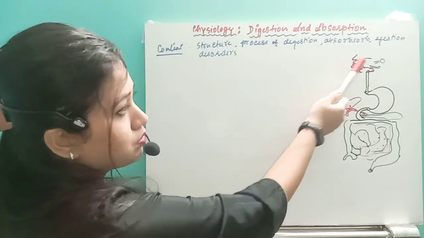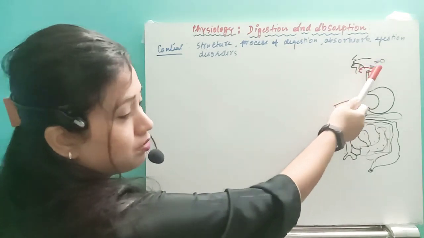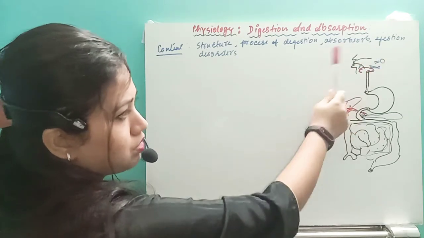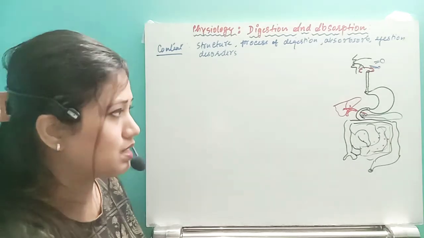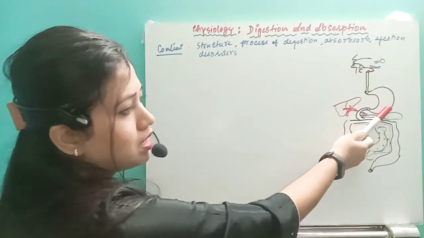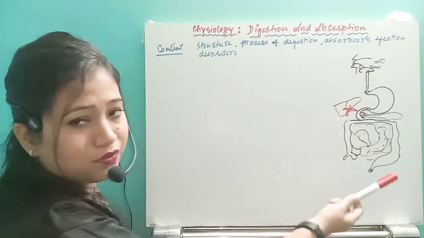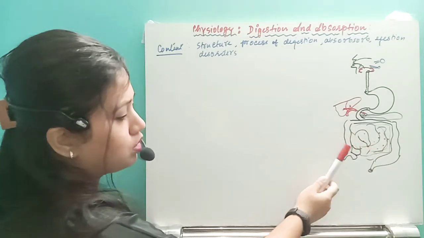This is the mouth, buccal cavity. On either side we have the pharynx. After that, a common pathway, the pharynx, we have. On either side we have the digestive gland, that is the salivary gland. Then a food pipe or the esophagus will start, then lead to the stomach, then to the duodenum, that is the first part of the small intestine, then the jejunum, then the ileum, that is the small intestine.